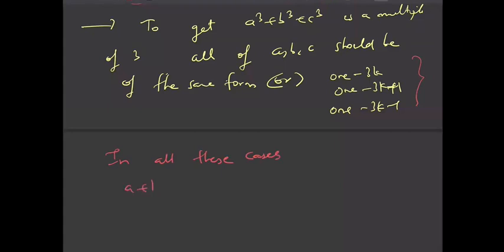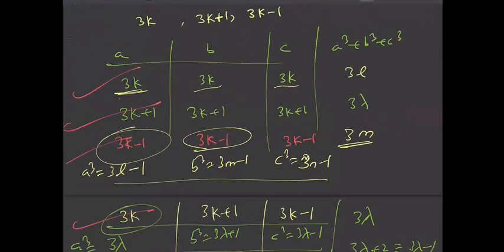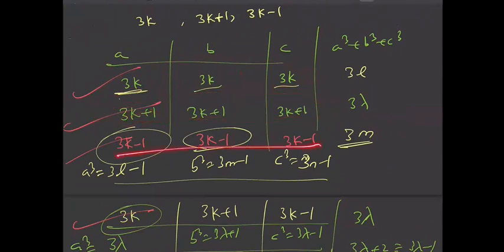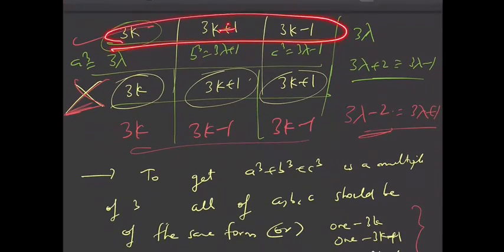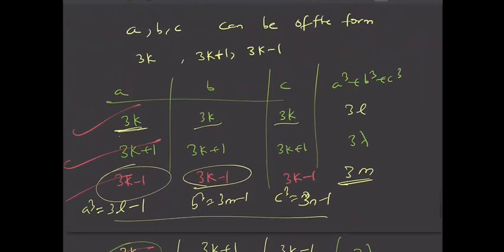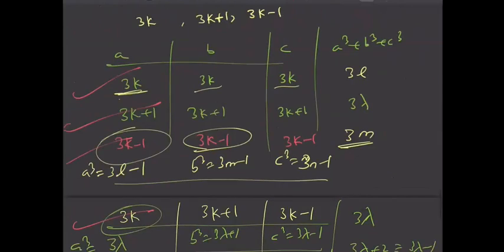Then in all these cases, you can see that a plus b plus c is a multiple of 3, right? You can see 1 plus 1 plus 1, 3. And a plus b plus c is a multiple of 3 here. And here also a plus b plus c is a multiple of 3, right? Plus 1 and minus 1 get cancelled. So in all these cases, a plus b plus c is a multiple of 3, that is 3 divides a plus b plus c. So we have proved that 3 divides a plus b plus c, and we further want to prove that 2 also divides a plus b plus c. Then we can say that 3 into 2 divides a plus b plus c.